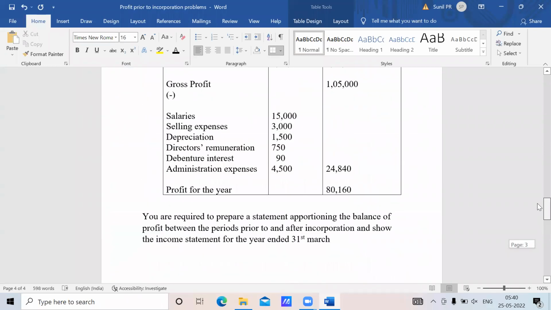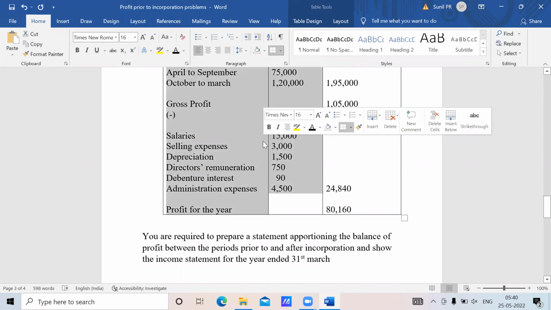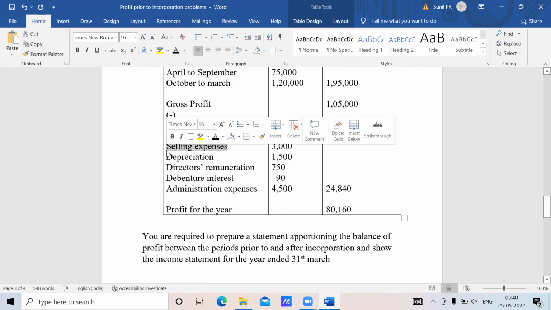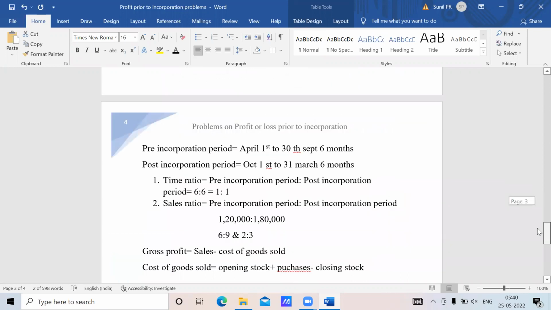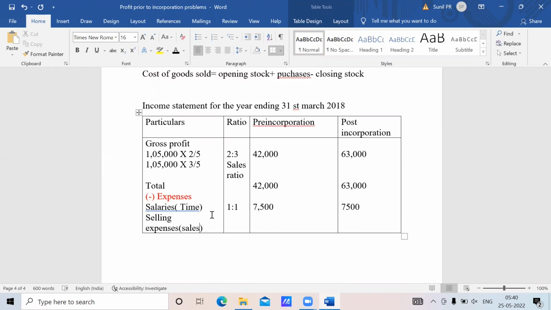Next one, the next ratio we will compute. After salaries, we have done the salaries now. What is the next expense? Selling expenses, which is the sales ratio. Very good. So selling expenses, you will compute in the sales ratio. Now I'll go back and allocate it. Selling expenses, once again, is based on sales. So what is the sales ratio?